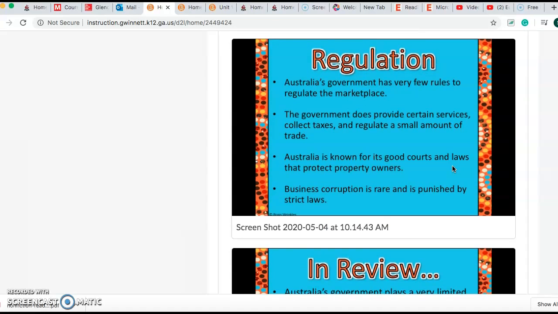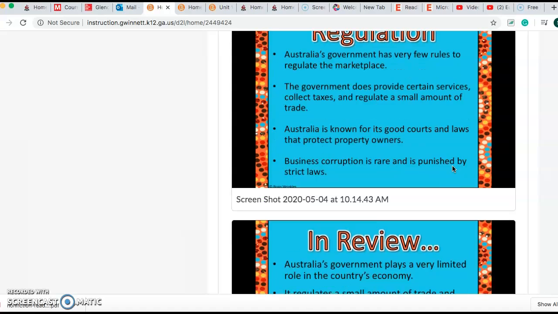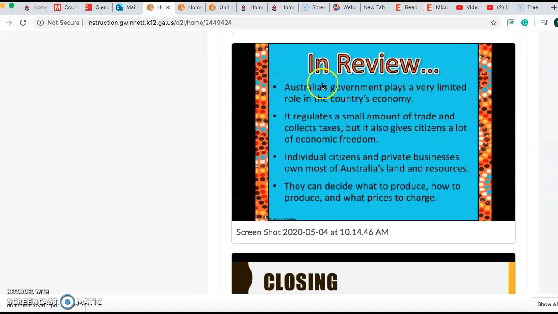Australia's government has very few rules to regulate the marketplace. The government does provide certain services, collect taxes, and regulate a small amount of trade, just like we talked about. The government plays a small role, okay? They have a couple of rules, but for the most part, Australia is very free when it comes to their economics. And so in review, this is what we really need to know.